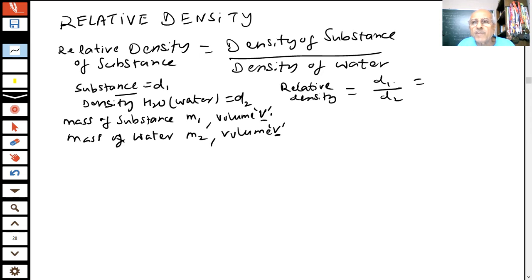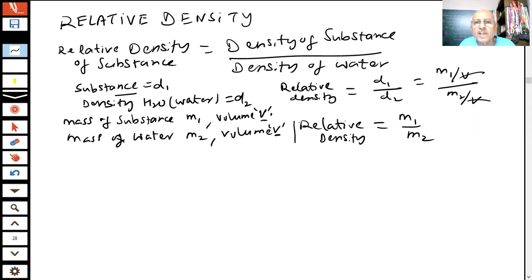If I put the values here, it becomes m1 divided by v, m2 divided by v. So what will be the result? This v will cancel, and you get m1 by m2. So the formula of relative density becomes m1 by m2, where m1 is the mass of the substance for volume v and m2 is the mass of water for the same volume.